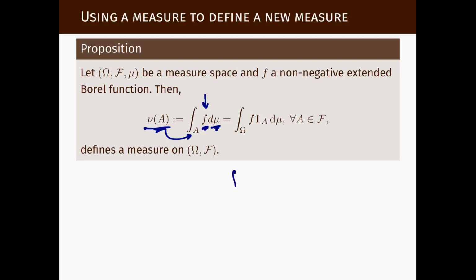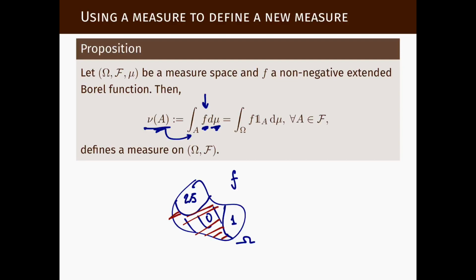So if f only takes finitely many values, so we look here at the space omega, there is some place in omega where f takes value 1, another place where f takes value 2.5, and another place where f takes value 0, let's say, then this new measure will assign measure 0 to any set here.